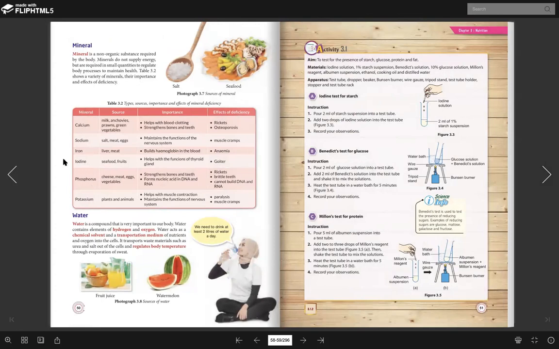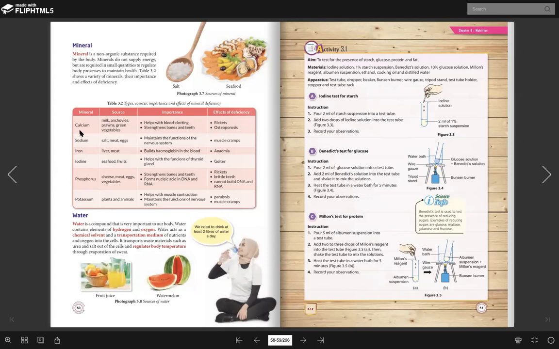So these are the example of mineral, calcium, sodium, iron dan sebagainya lah. Okay, so kita kisah satu ya. So calcium jumpa kat mana? Dekat milk, anchovy and so on. So why it is important? To help the blood clotting. Tapi basically calcium ni we can relate with to strengthen the bones and teeth. Ini yang paling common yang kita tahu.